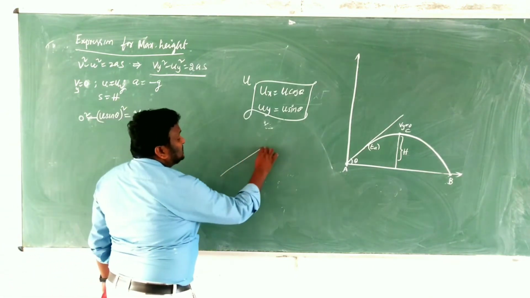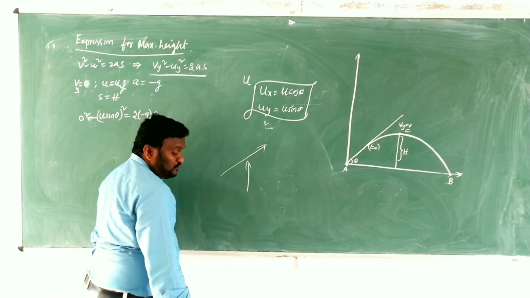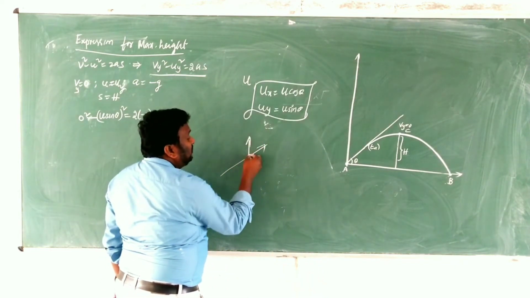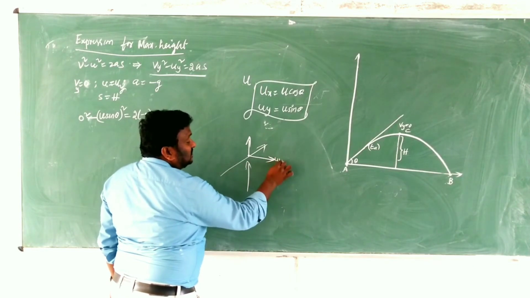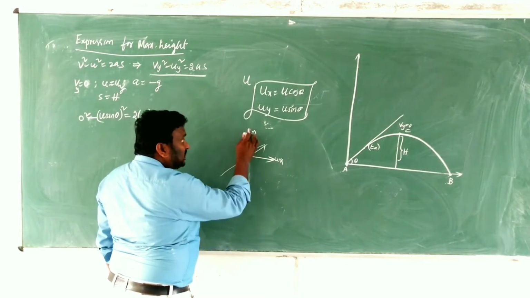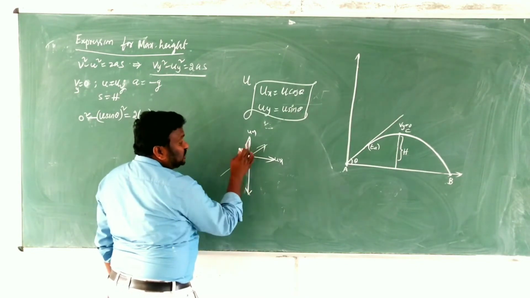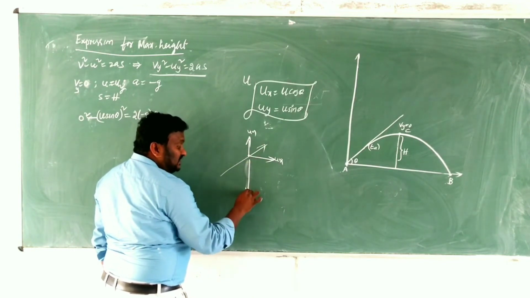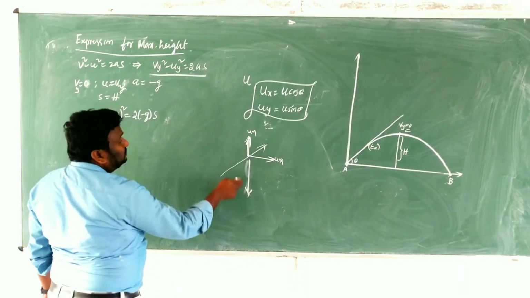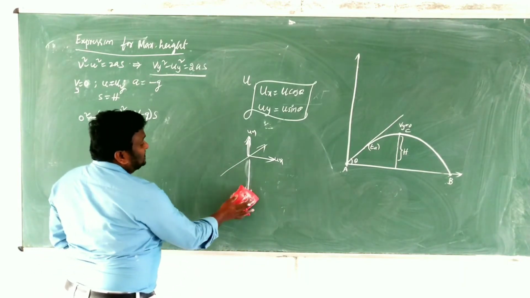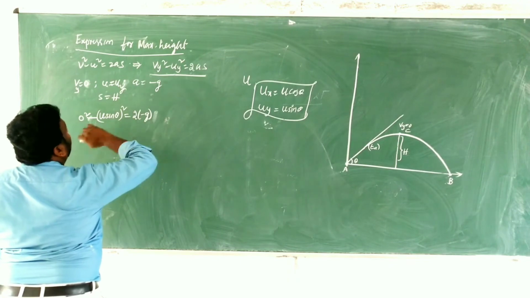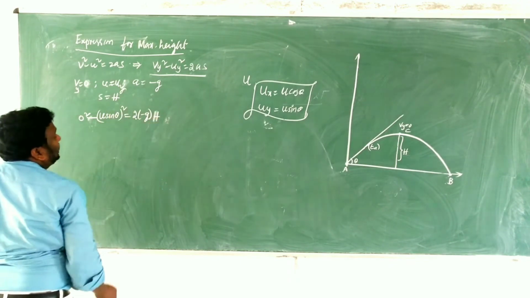a is equal to minus g. The vertical velocity is always in the opposite direction of the gravitational force. At this point, this is the vertical velocity and this is the horizontal velocity. This is ux and this is uy. The gravitational force is always downwards, and the vertical velocity is always upwards. Now both are in opposite directions. That's why we consider a is equal to minus g. And what is meant by s, children? h.